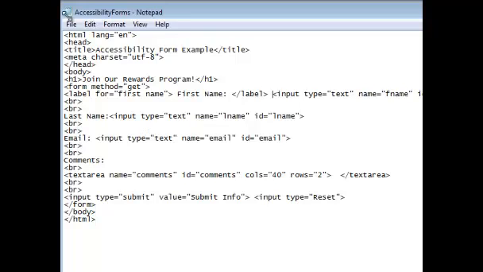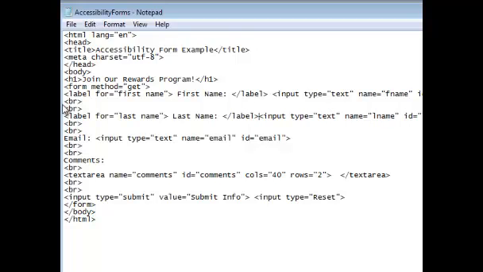Now you could do that for last name. Same way. Oh, sorry, that would be label.